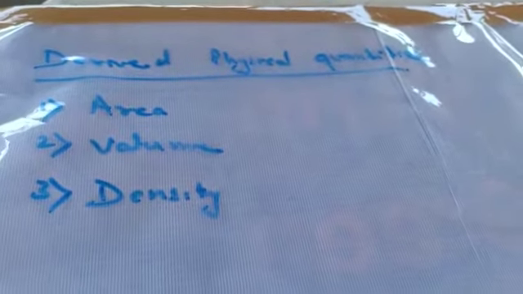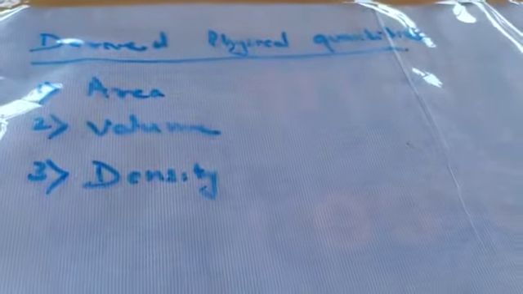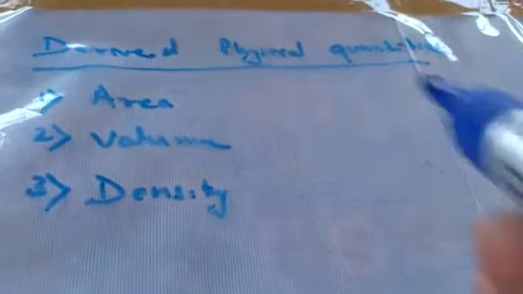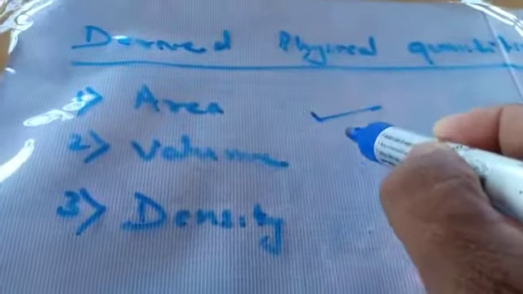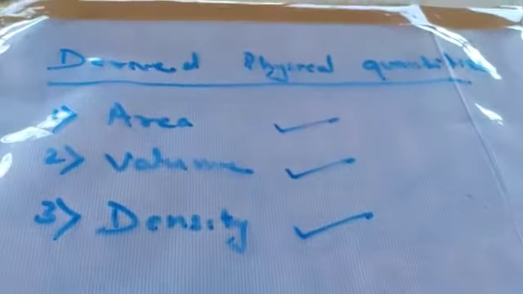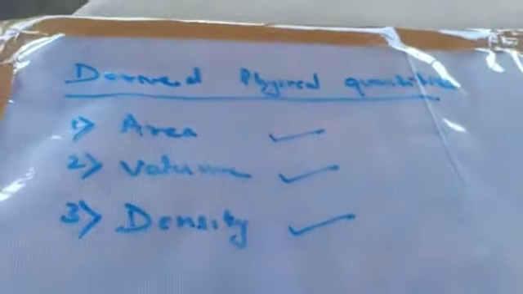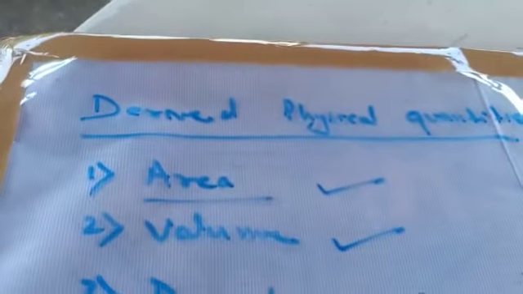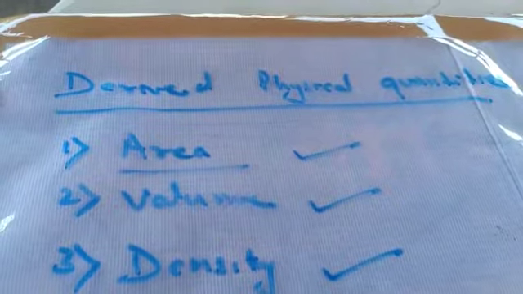There are so many of them: area, volume, density, force, pressure, so many things. But in your course we will discuss only three derived physical quantities. Today we will focus only on the derived physical quantity that is area. Let us come to the area.